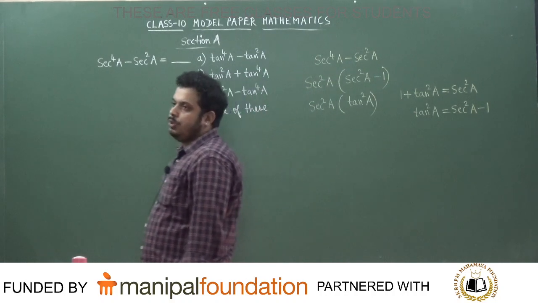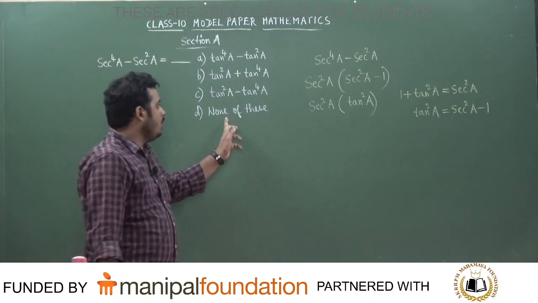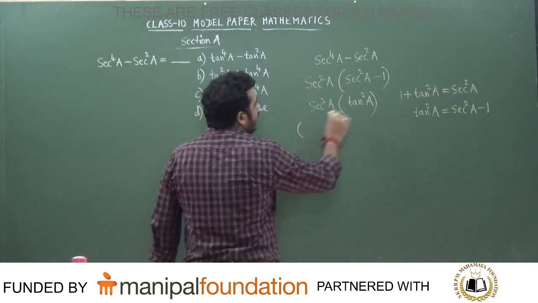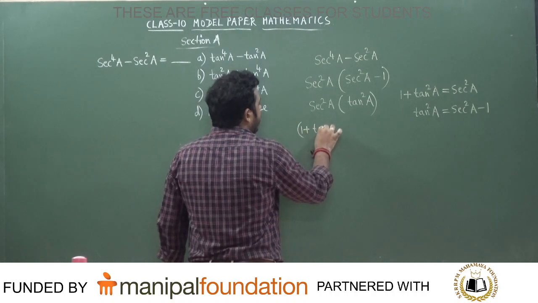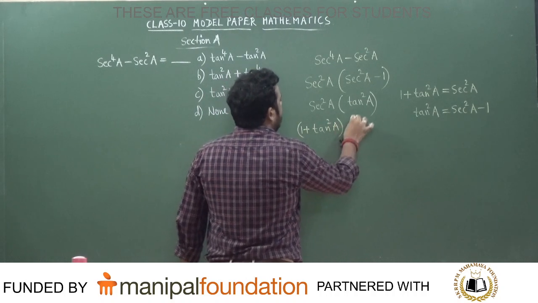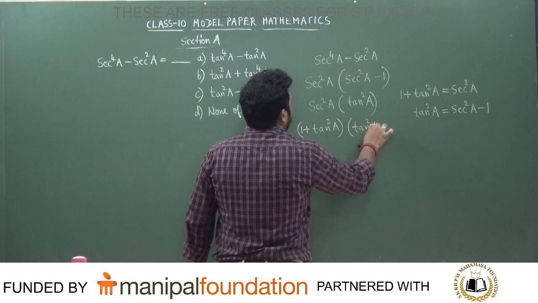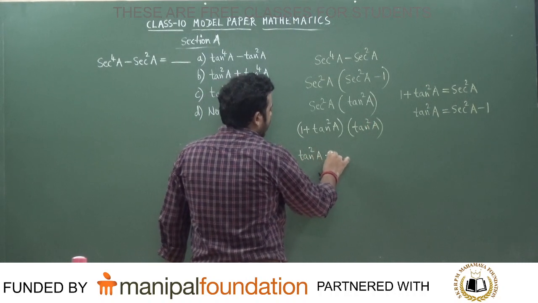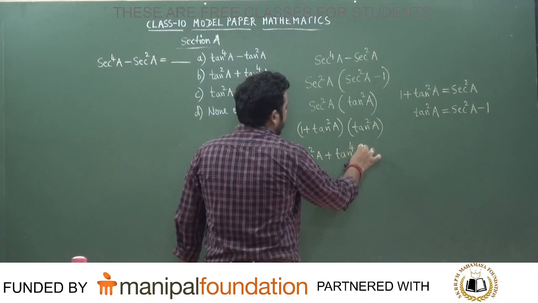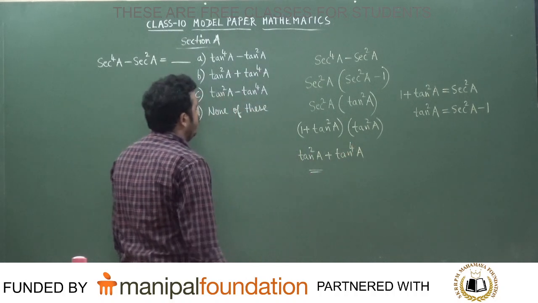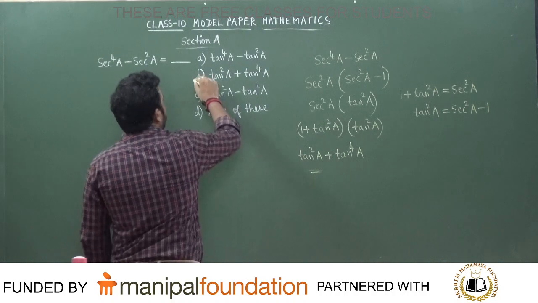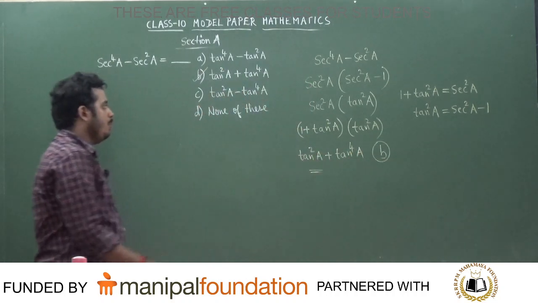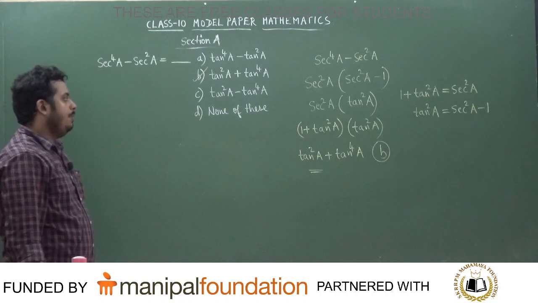Most of the students make a mistake here. They mark the answer as none of these. But secant doesn't appear in any option. Secant squared a can again be written as 1 plus tan squared a, into tan squared a. So the answer that we get is tan squared a plus tan to the power 4a, which corresponds to option number B.